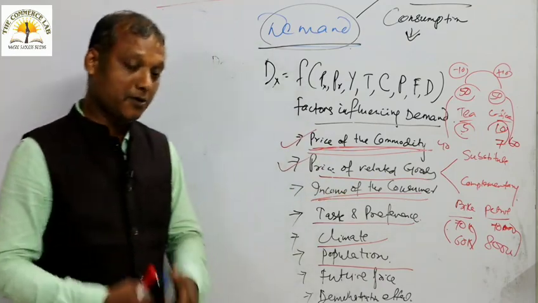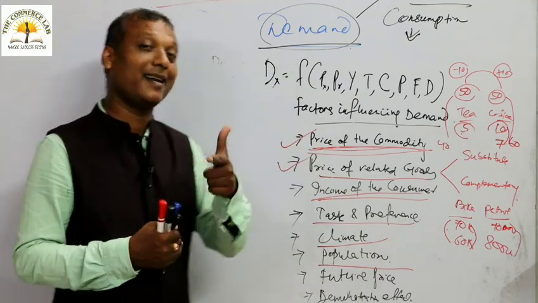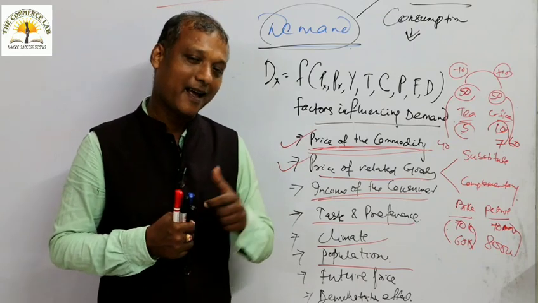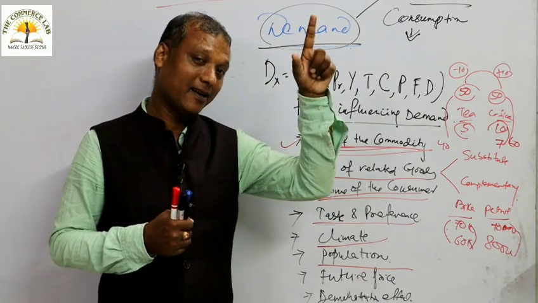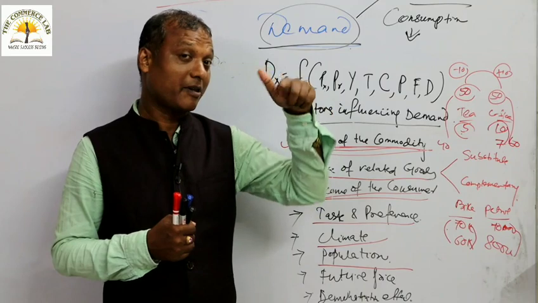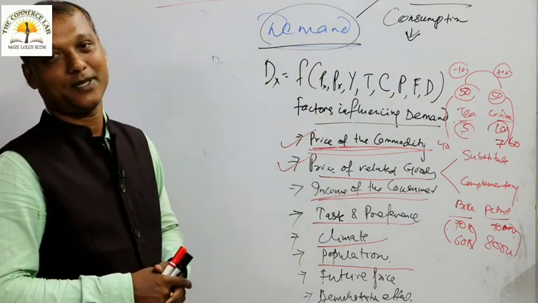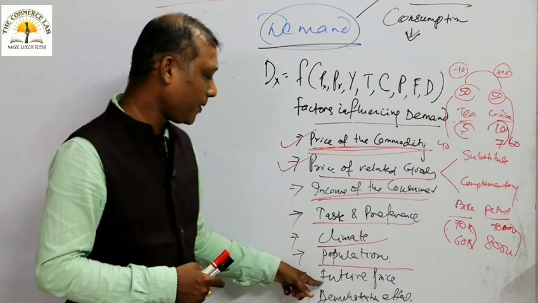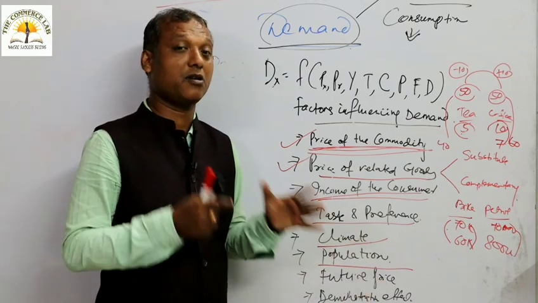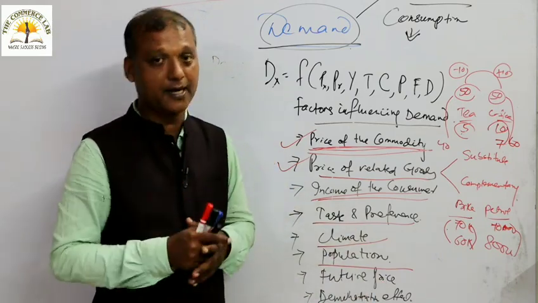So what will happen to current demand? Now you will demand less because you know that after 5 days the price will fall. So after 5 days when the price falls, you will demand more. You understood? This is the point of future price expectation. I am repeating that once again.